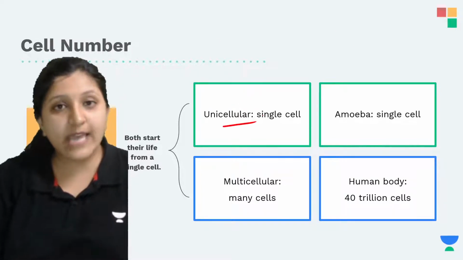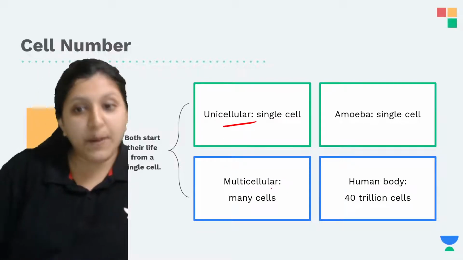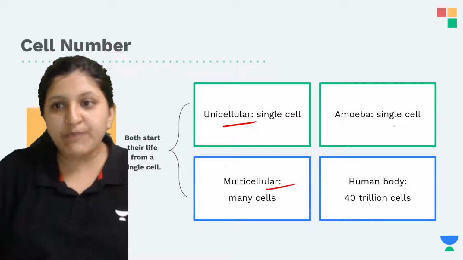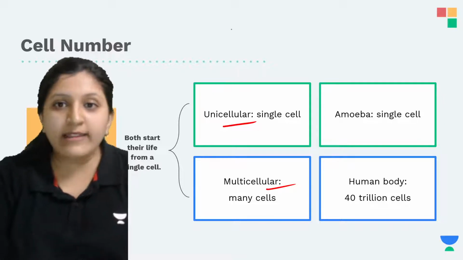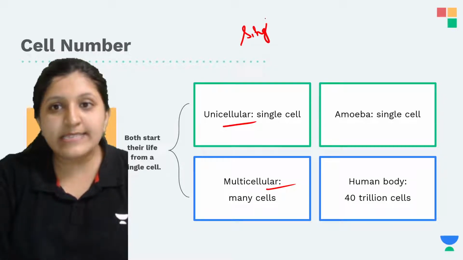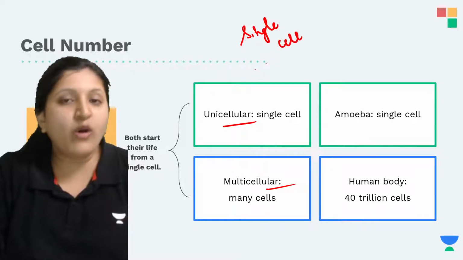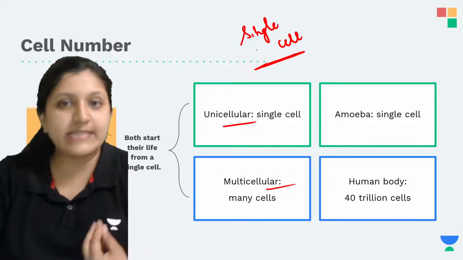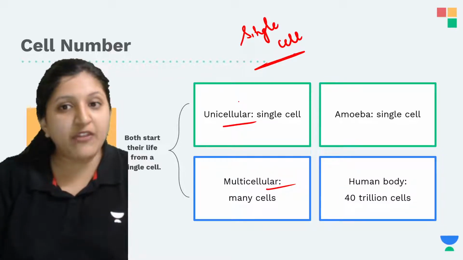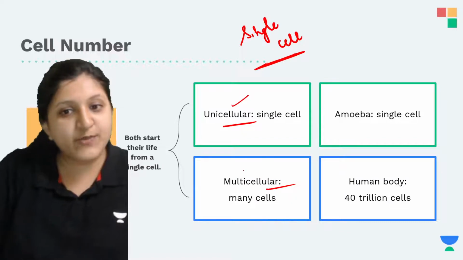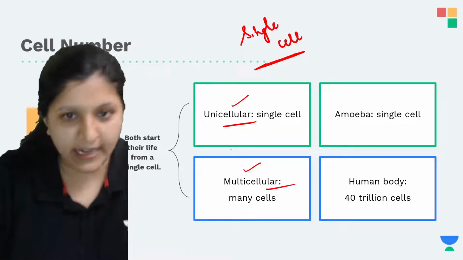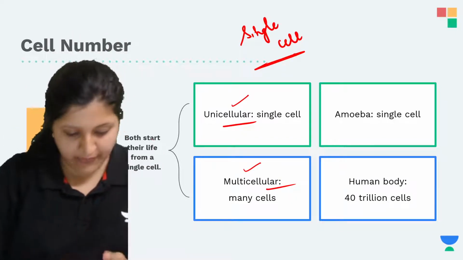So there are unicellular organisms, there are multicellular organisms. Now, they all start their life as a single cell itself. All the organisms start their life as a single cell. So we can find unicellular as well as multicellular organisms, and both start their life as a single cell.